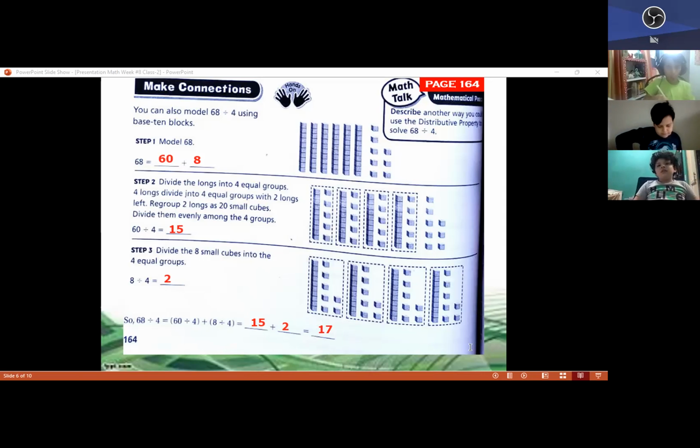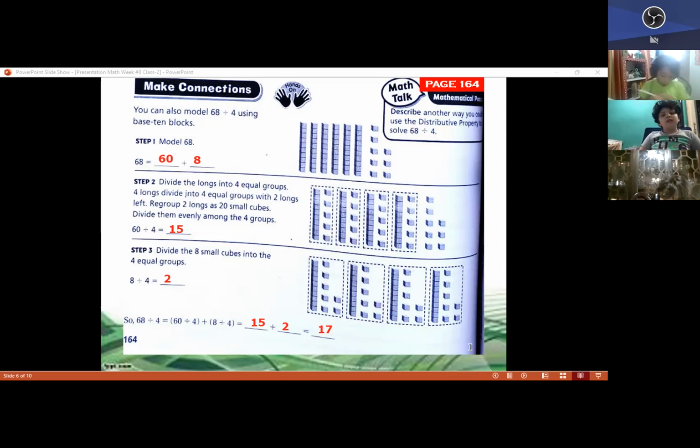So this is another way that we can find the answer of the division: using blocks, modeling blocks, or you can use the grid of yesterday. Or just mentally. You don't need to have something to draw, just using your knowledge about the tables.